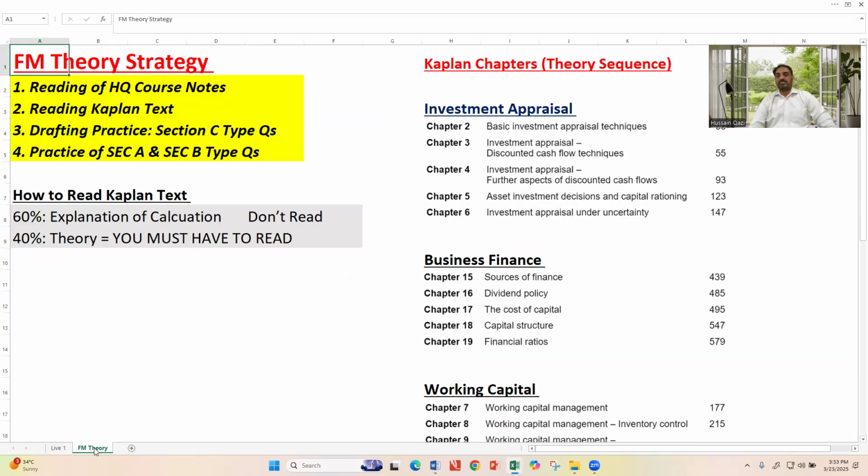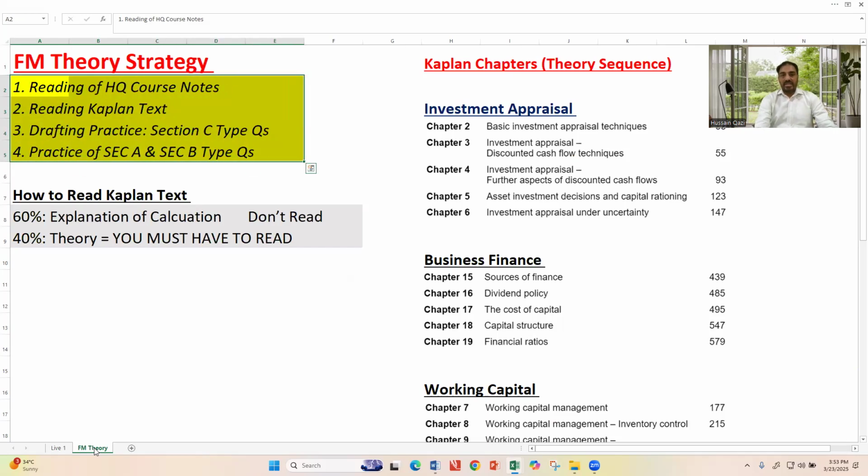Listen carefully. This sheet is very important. Whenever you are irritated, struggling, or concerned about how to cover the theoretical aspects of FM, you have to recall my 4 points.